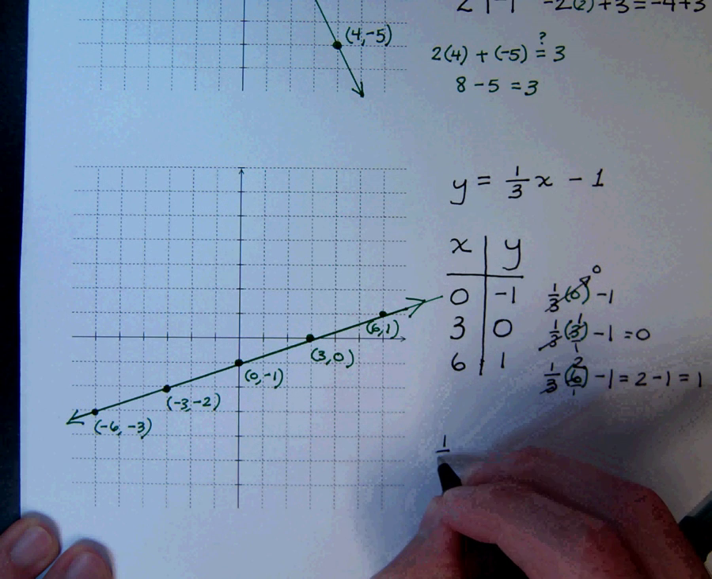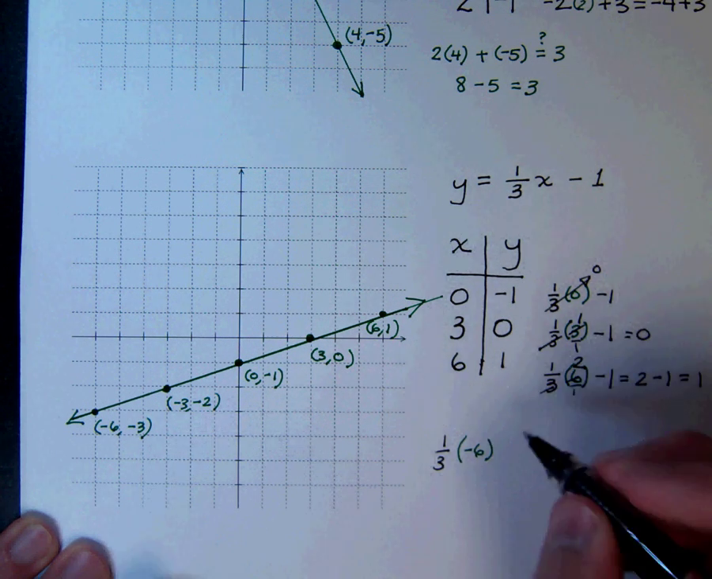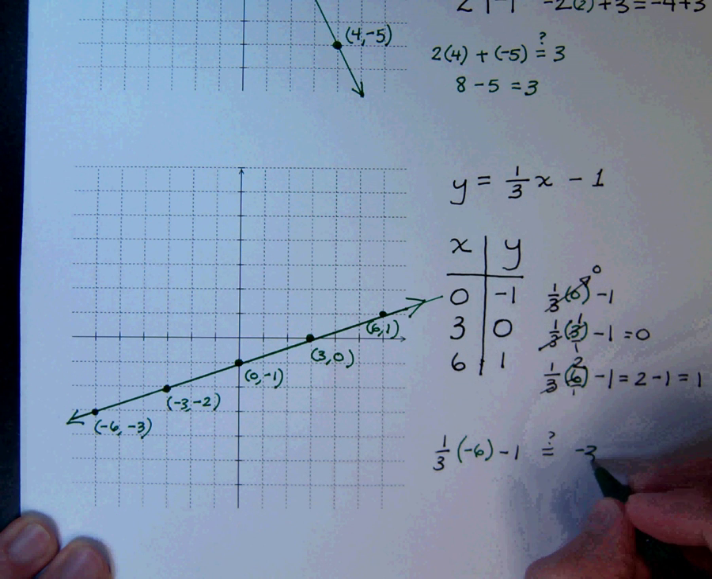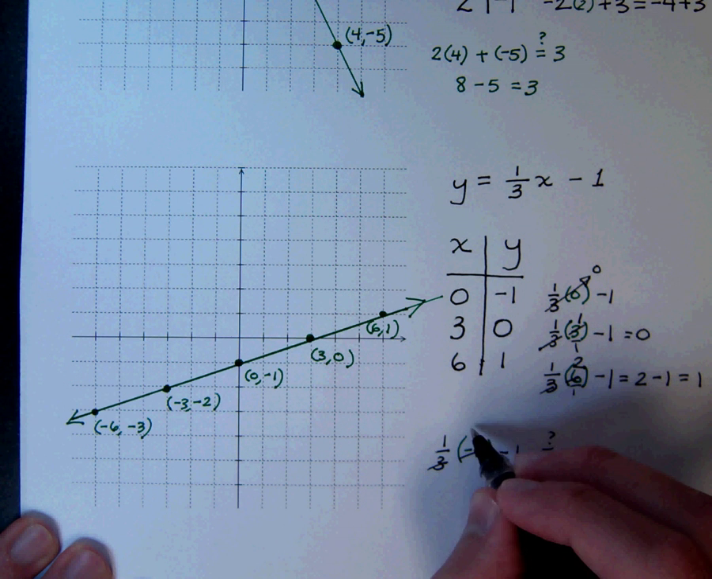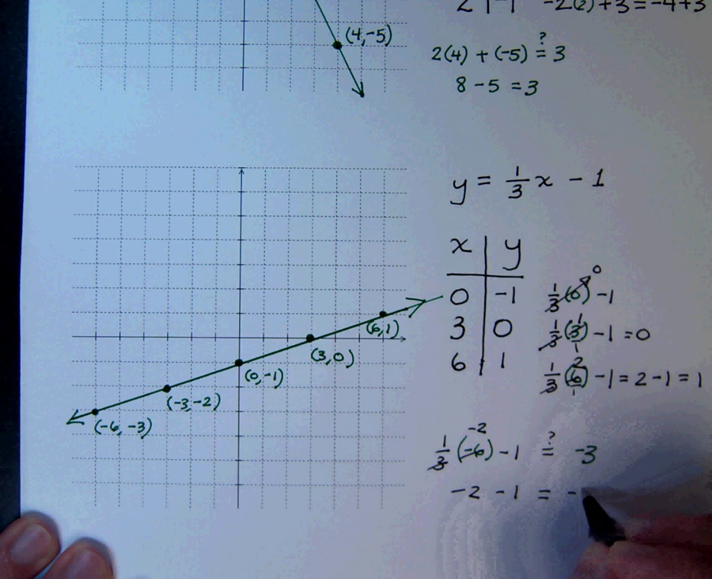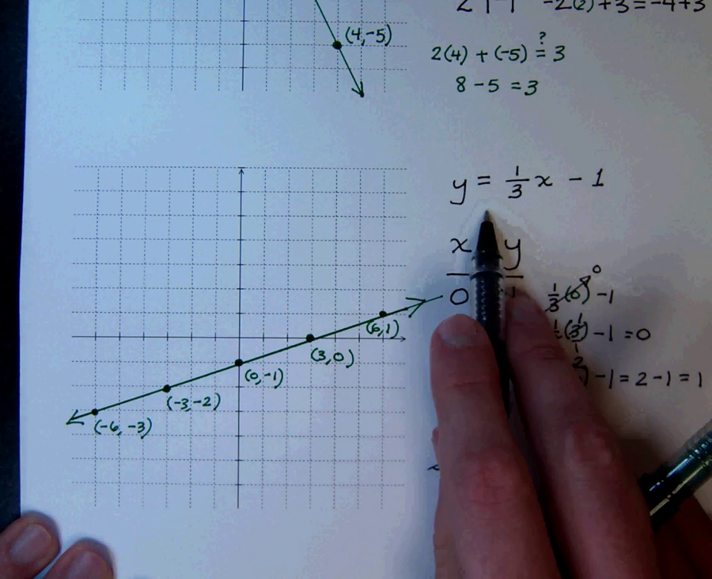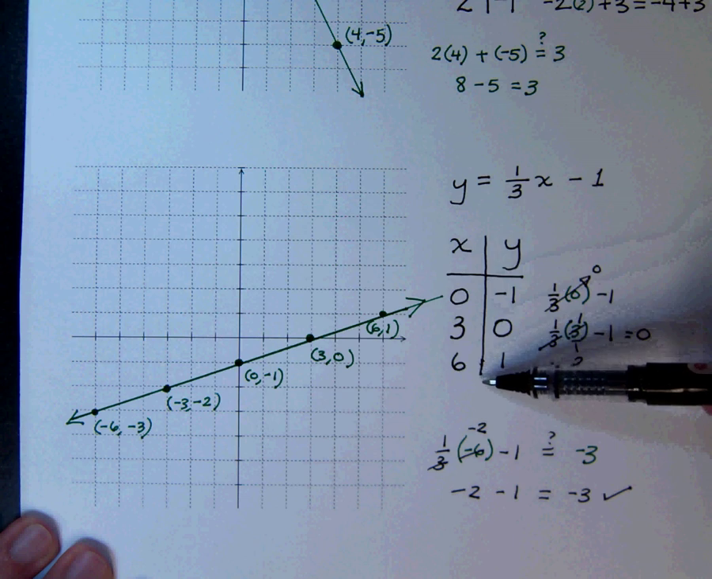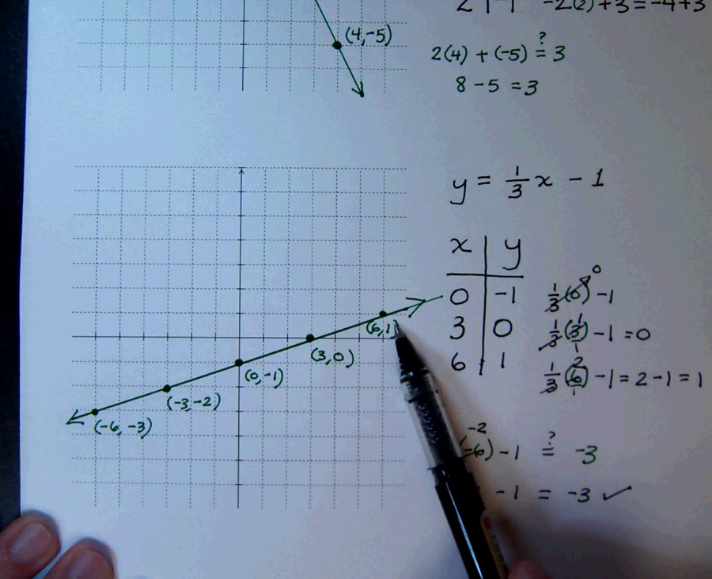So 1/3, if I plug in the negative 6, will this equal negative 3? Just by doing the arithmetic, 3 is going to go in here, it's going to make that a negative 2. So is negative 2 minus 1 equal to negative 3? Yes. So we found extra points. We know that they check with the original equation. So we have these 3 points from the t-table, extra points to check, and you know that the line that we have drawn here is accurate and it's correct.